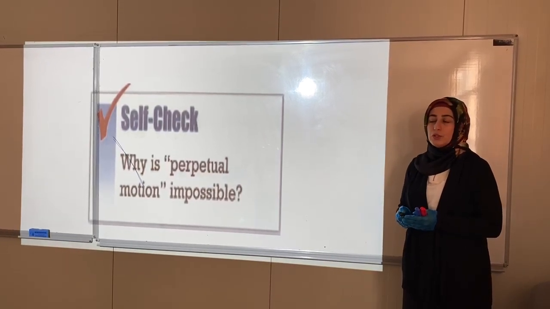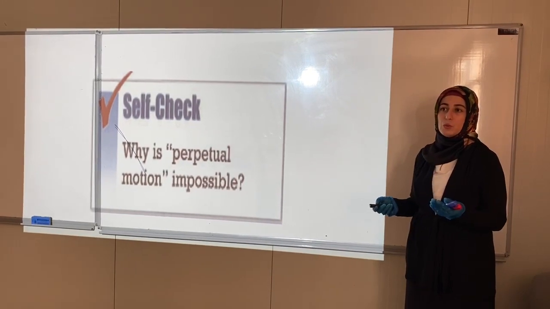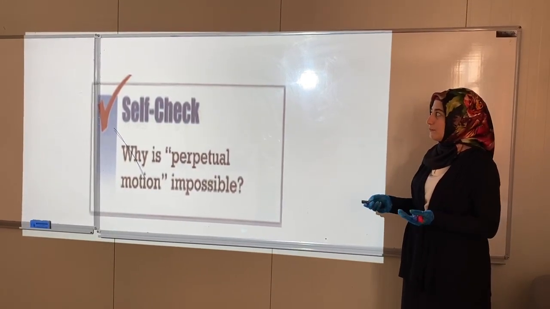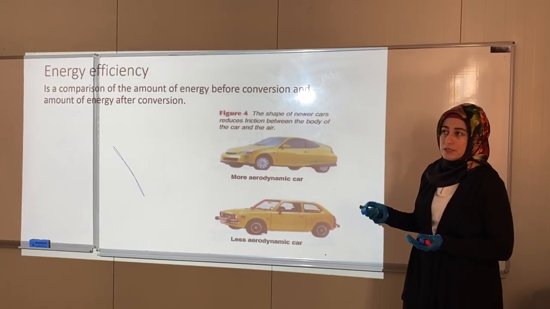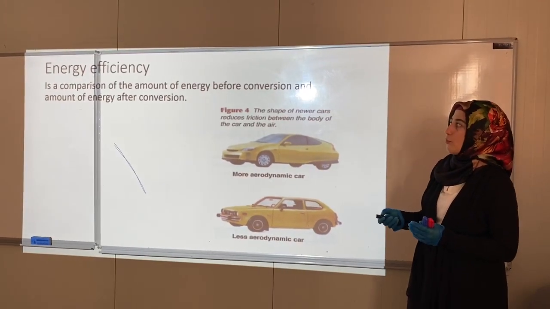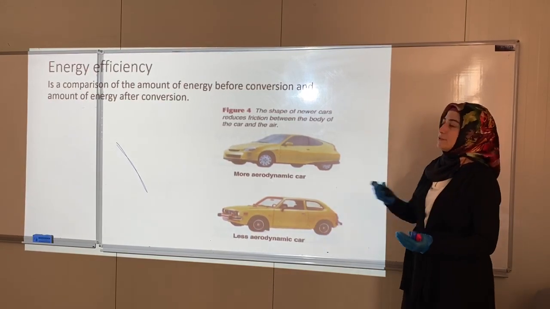Scientists try to make some machines that are energy efficient. For example, energy efficiency is a comparison of the amount of energy before conversion and after conversion.